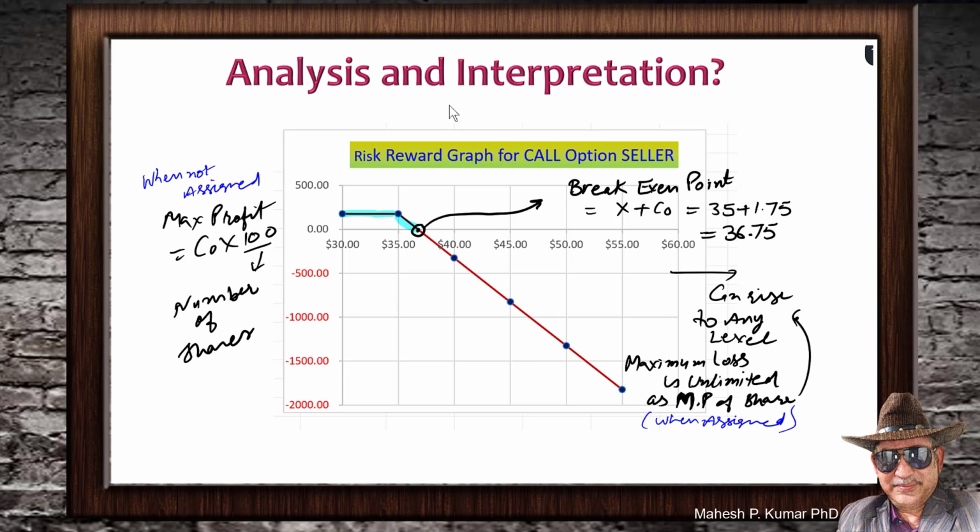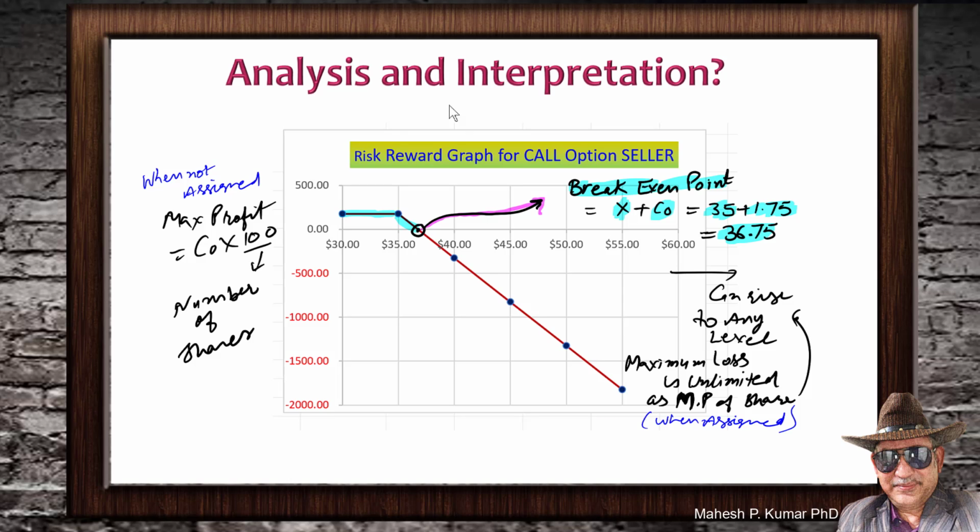Let us finally do some analysis and interpretation of this whole contract. Here you have seen that your break-even point clearly shows on the graph. It would come at X, which is the strike price, plus CO, which is the option premium that you have received. Strike price is 35 and option premium that you have received is 1.75. So your break-even point would occur at $36.75 per share.